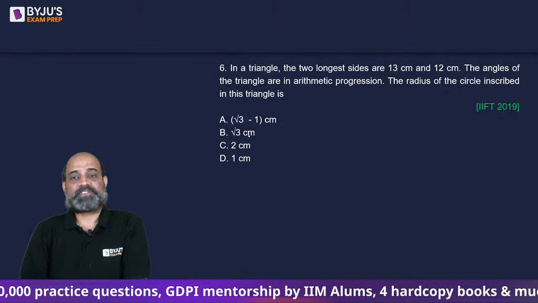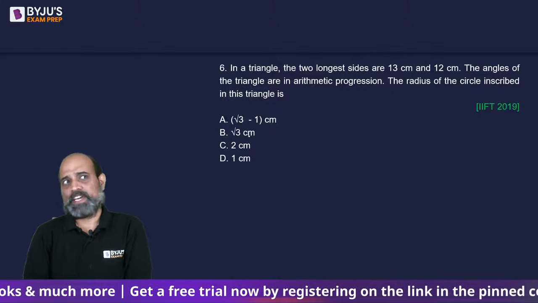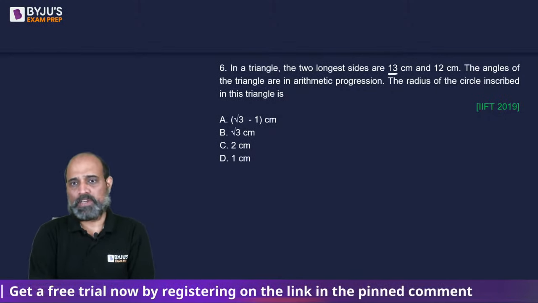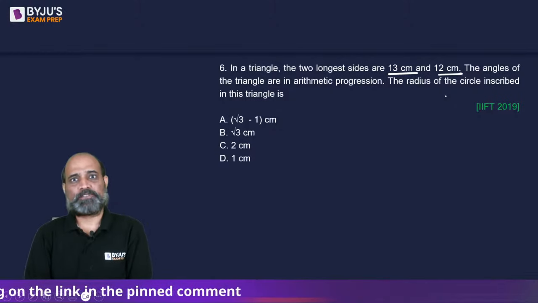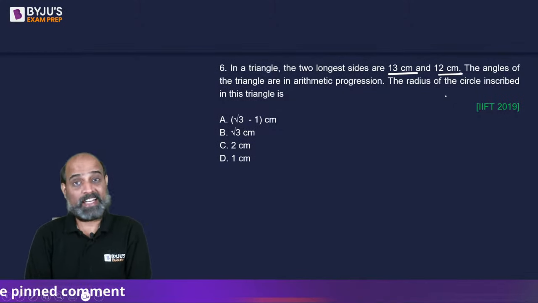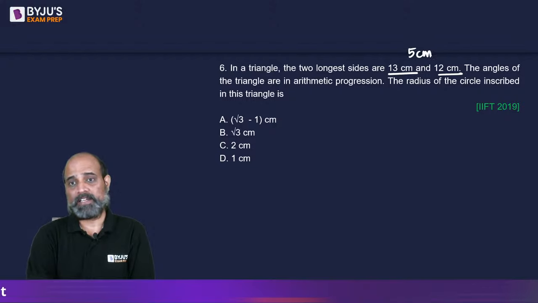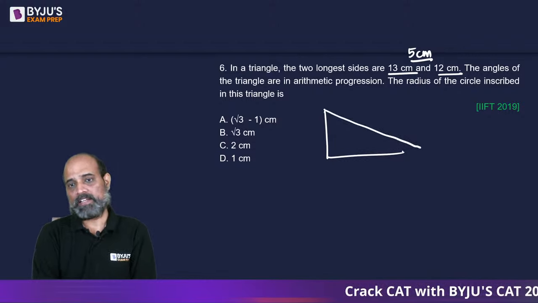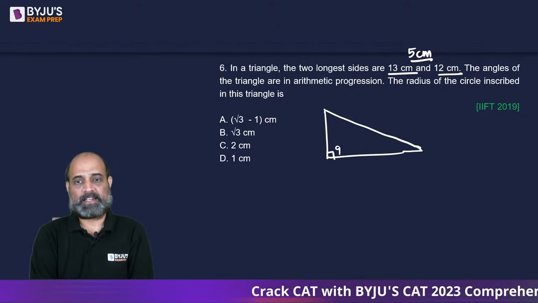Next, in a triangle, the longest sides are 13 and 12. The angles of the triangle are in arithmetic progression. The radius of the circle inscribed in this triangle is, IIFT ka. Again, it's a very, very simple question. All you have to do is when you look at these two numbers, you have to think what kind of triangle you are dealing with. 13 and 12, if you have solved enough questions in geometry with right angle triangles, you will realize that ये आपका एक triplet है right angle triangle का. And in any given right angle triangle, दुनिया का कोई भी right angle triangle आप ले लो, one angle is 90. If one angle is theta, the other angle is 90 minus theta.